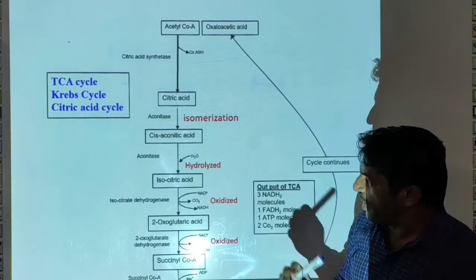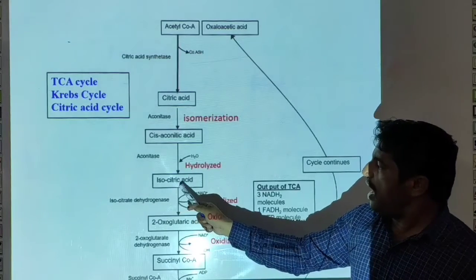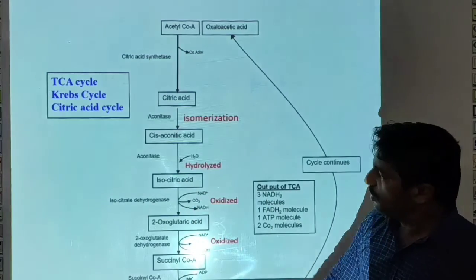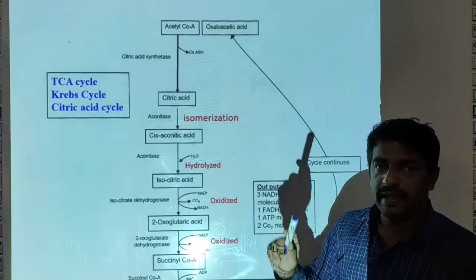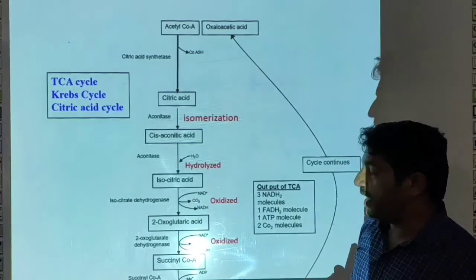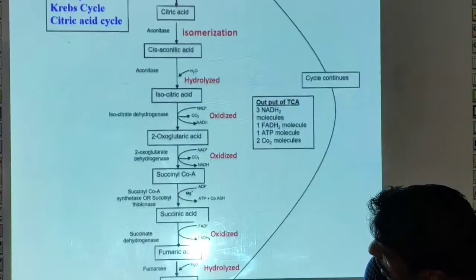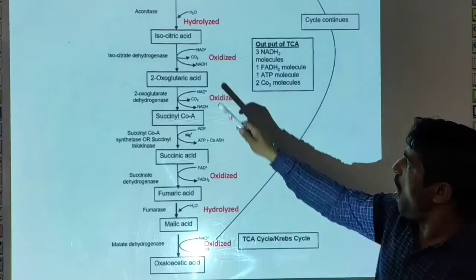The cis-aconitic acid formed is hydrolyzed into isocitric acid. This reaction takes place in the presence of enzyme aconitase. Now the isocitric acid formed undergoes oxidation.